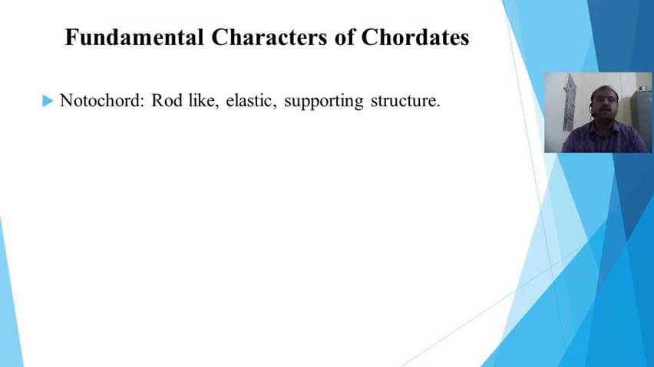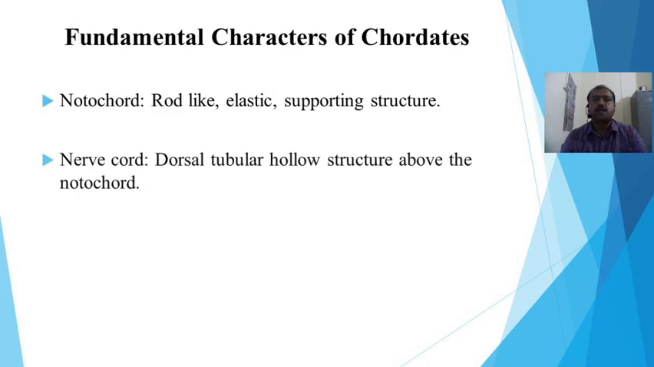These are the animals which bear a notochord. The notochord is a rod-like elastic supporting structure present on the dorsal side of the body. Then it also has a nerve cord, which is a dorsal tubular hollow structure just above the notochord and made from nervous tissues.